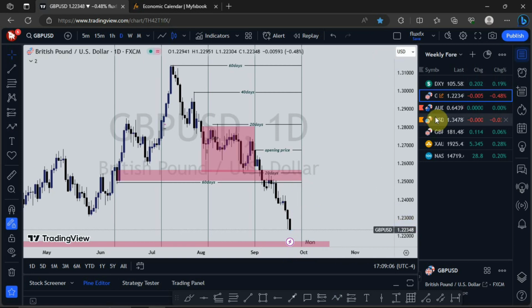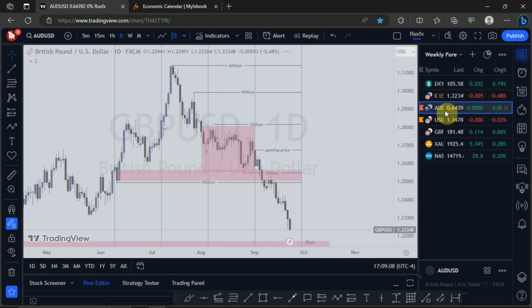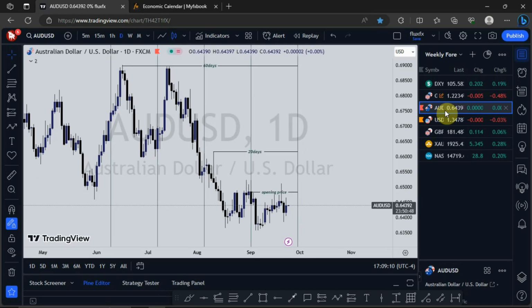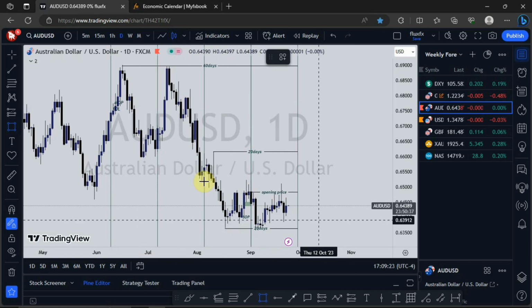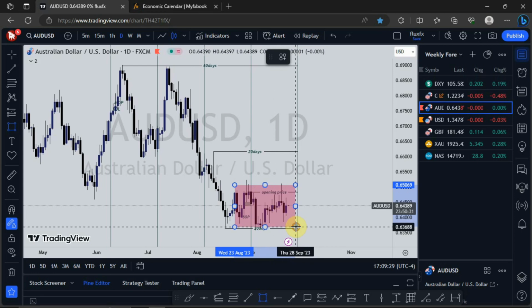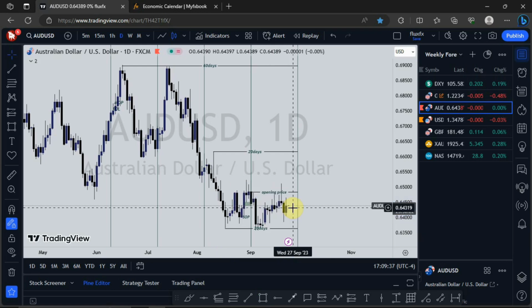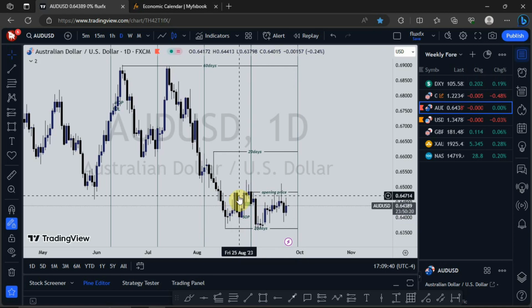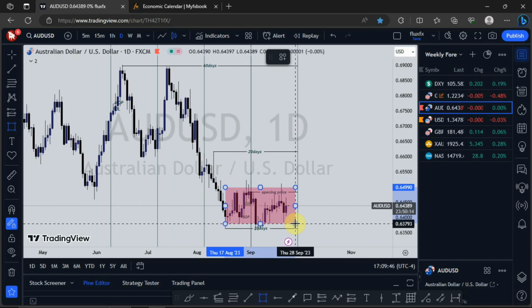Let's look at what's happening on AUDUSD. For some time now, we've seen AUDUSD in a consolidation. That tells you that we are experiencing a stronger Australian dollar against a stronger US dollar, which is not a good condition to be in. So as it stands now, on a higher time frame, the Aussie is in a consolidation. It's giving us a sideways market.